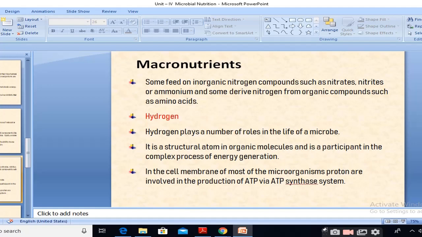In the cell membrane of most microorganisms, protons are involved in the production of ATP via the ATP synthase system. That means for the synthesis of energy rich compounds, this hydrogen is essential, and it is supplied from water. Now the remaining portion we will see in the next video.